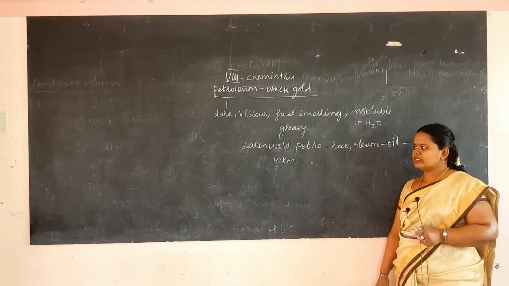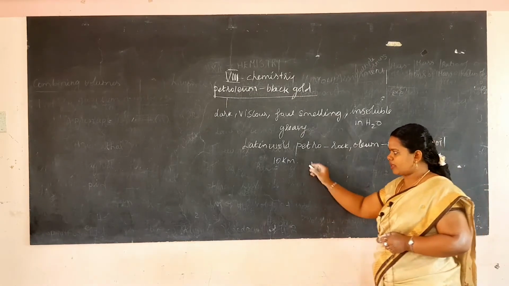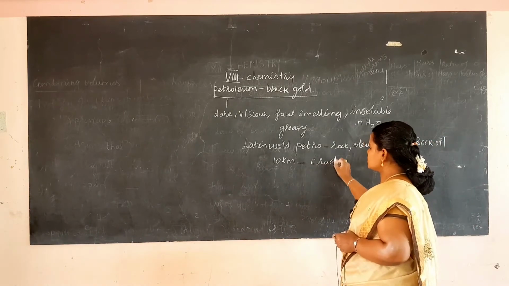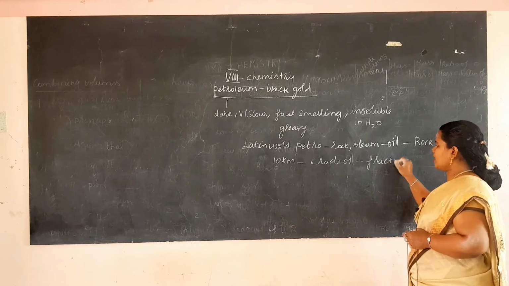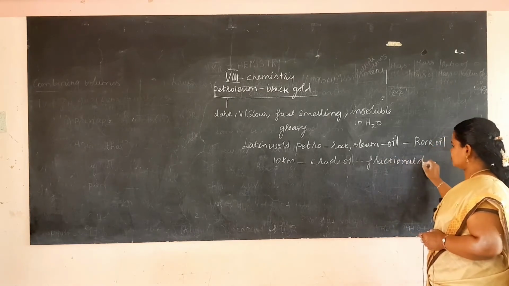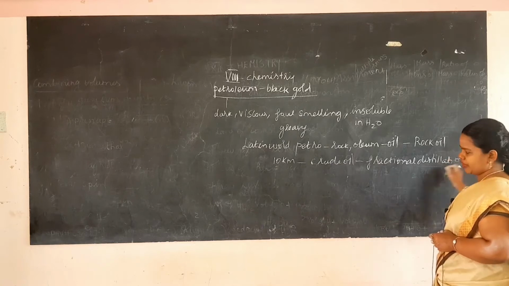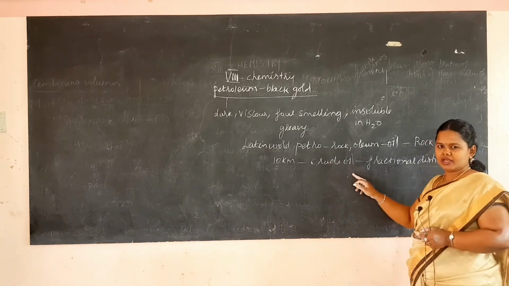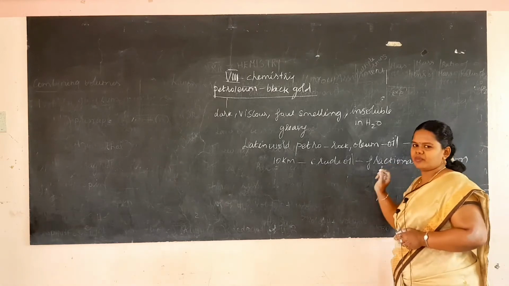Now this petroleum product, when they take this crude oil, it undergoes fractional distillation. They will carry out this fractional distillation in a fractionating column. So when heated, it will undergo this fractional distillation and it will give rise to different products.